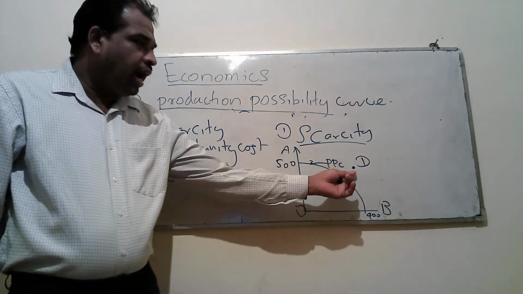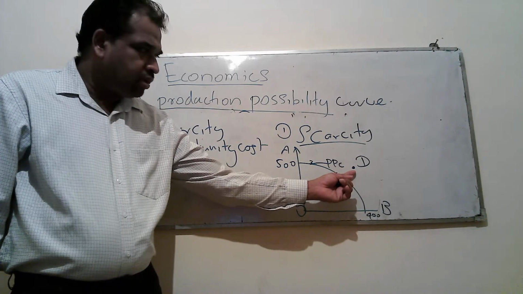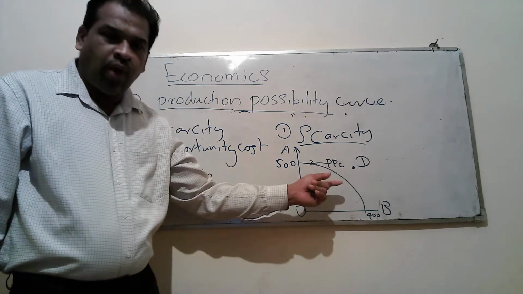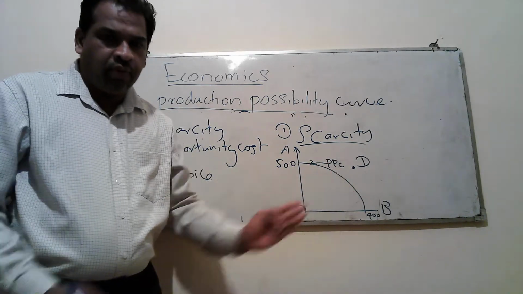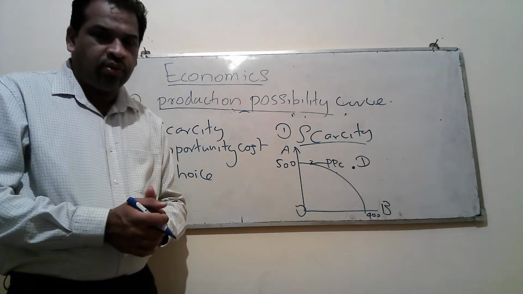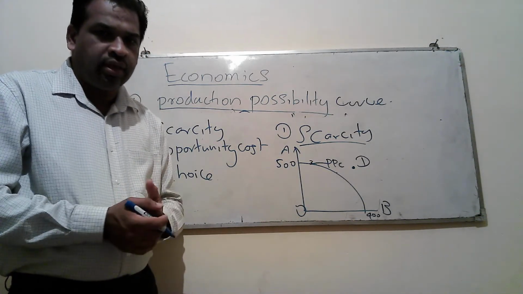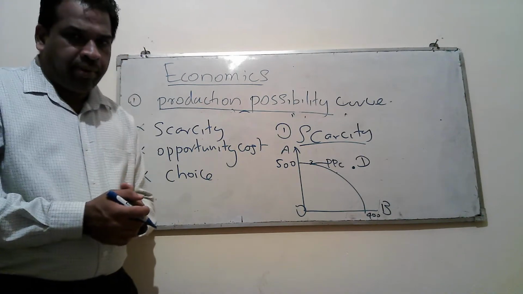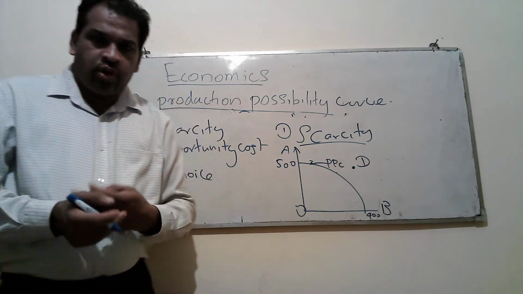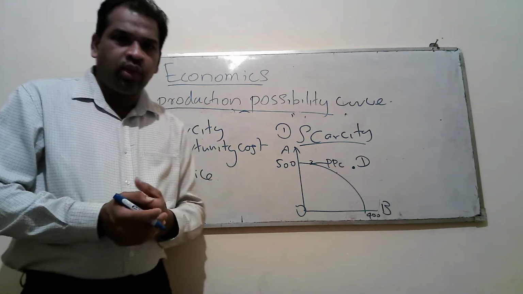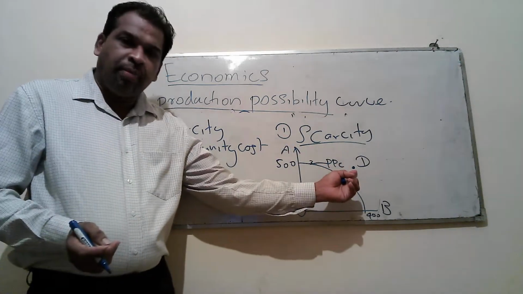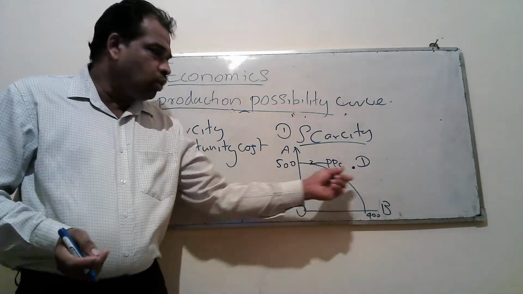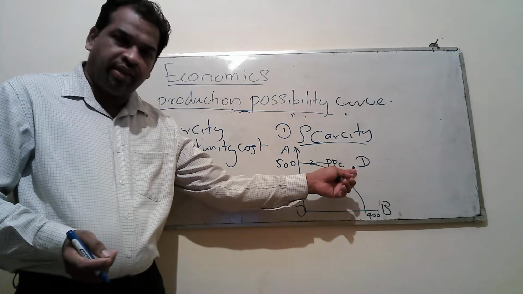Therefore, we can't achieve this target. That is point D. In the future, if you have economic growth, or if you improve your technology, or if you improve your production capacity, or if you grow your resources, then you will be able to achieve this. But at the moment, currently you can't achieve this target. That is point D.